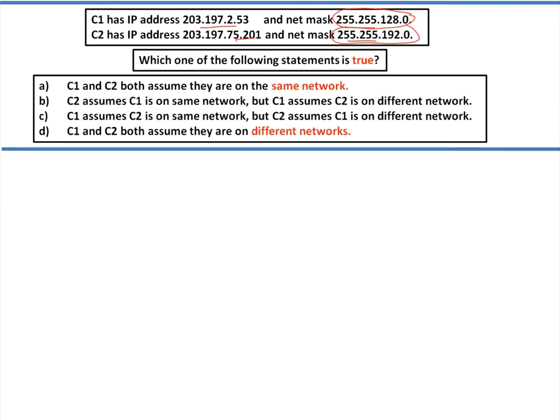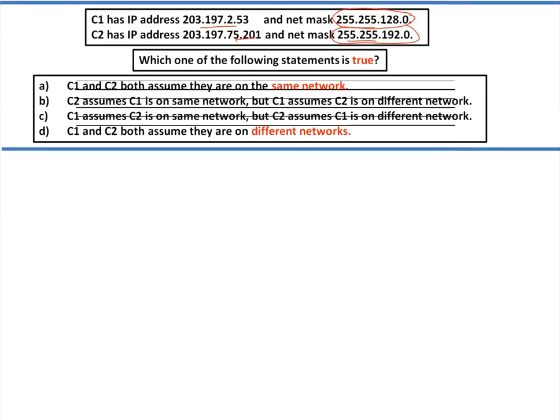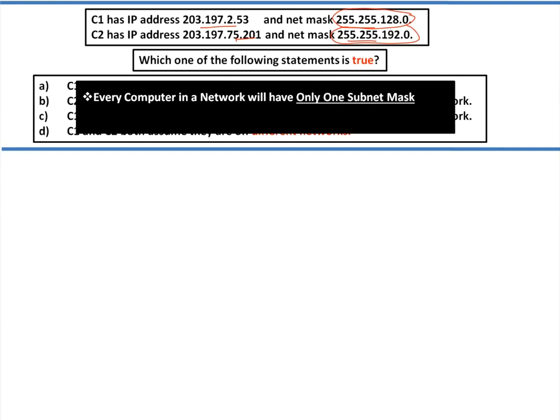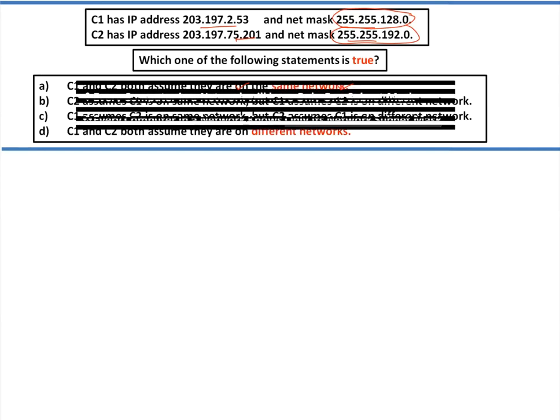Now what will they consider? Do they think both are on the same network or different networks? Please remember one basic point. Every computer in a network will know only its own mask. I don't know what the other system's mask is. I know only my mask. That is the basic point you have to understand.